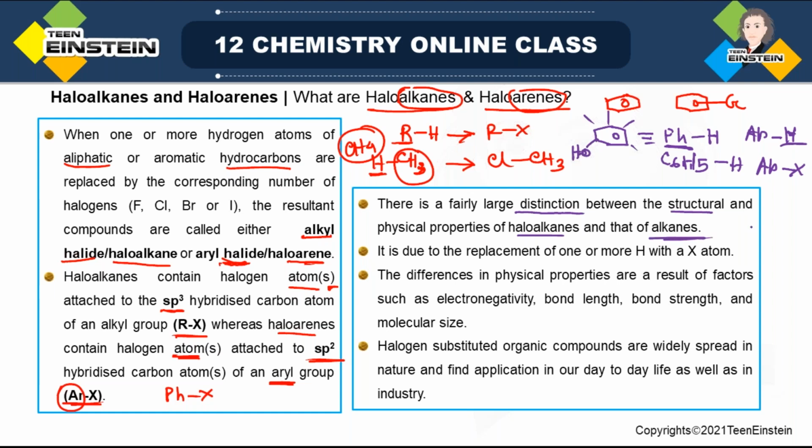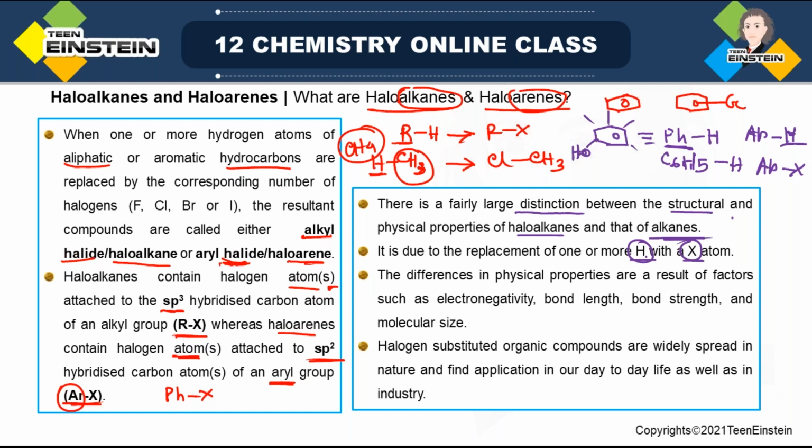That means previously when you had only carbon and hydrogen in the molecule, it was an alkane, but now you have replaced one hydrogen with some halo group. It may be one halogen or more than one, but even if it is one halogen atom, there is a change in the physical property, and it has to be because you are changing H. It is due to replacement of one or more H with X. So H you are replacing with X.